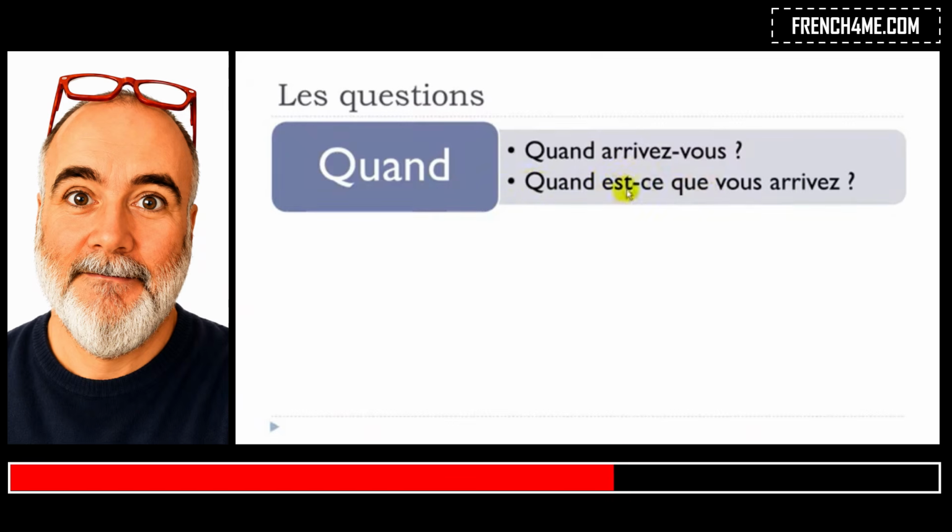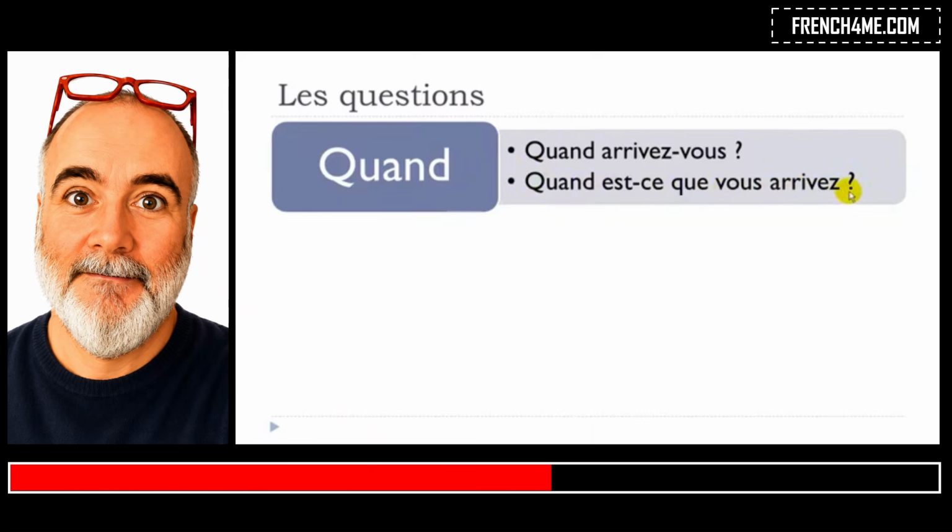And you'll get this question. So, quand est-ce que vous arrivez? It is exactly the same question, okay? It is quite long if you compare it to the first one. It is more spoken, okay? It is less formal, and that's normally what you'll hear if you talk with French people.